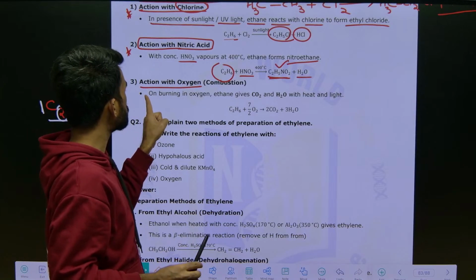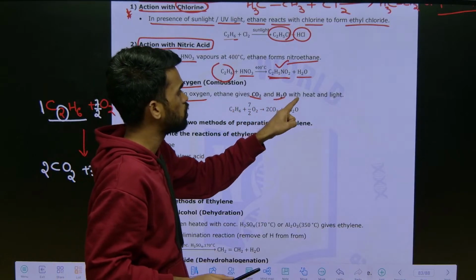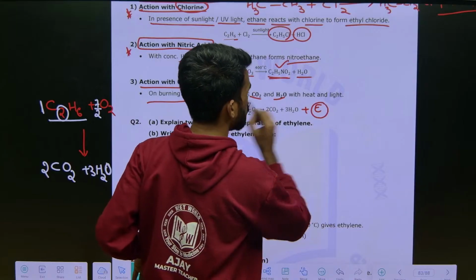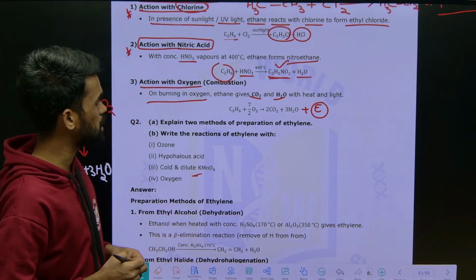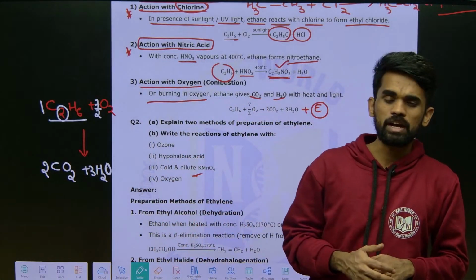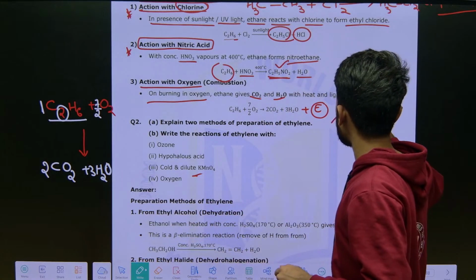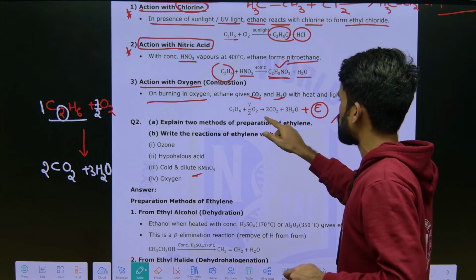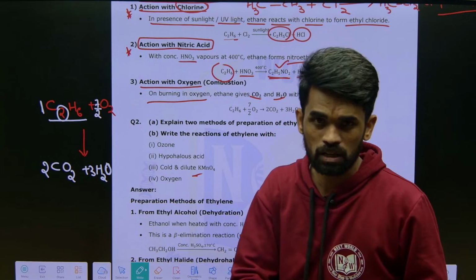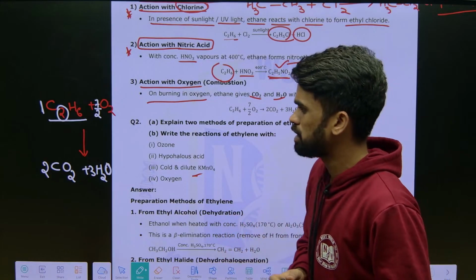Ethane on burning with oxygen gives CO2 plus H2O, and along with this some energy is also released, that is what we call heat of combustion. That energy is used for other purposes. For example, we are using hydrocarbons as our fuels right now. Since energy is released during their combustion, that energy can be used as a fuel for doing some work. That's why we call these fuels also. Remember this statement.